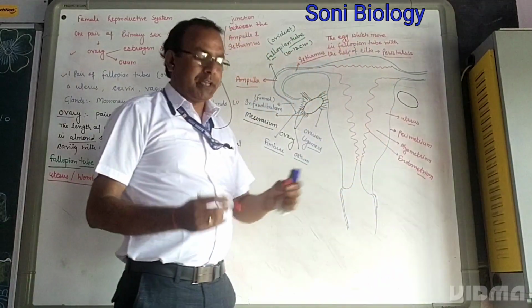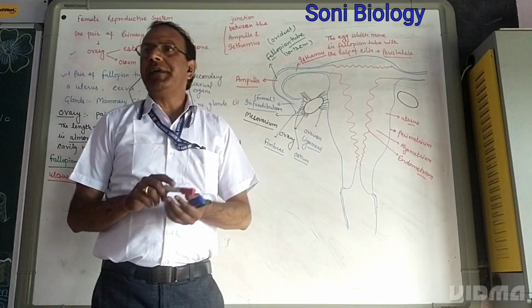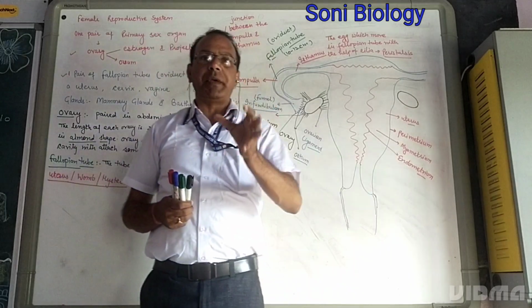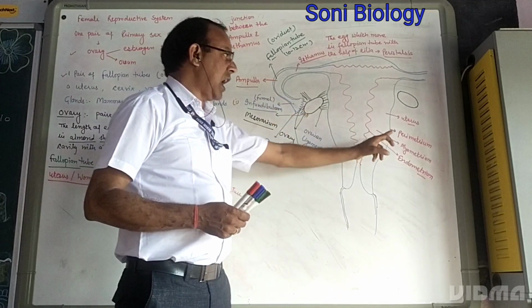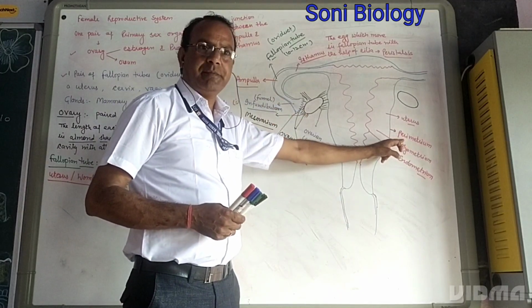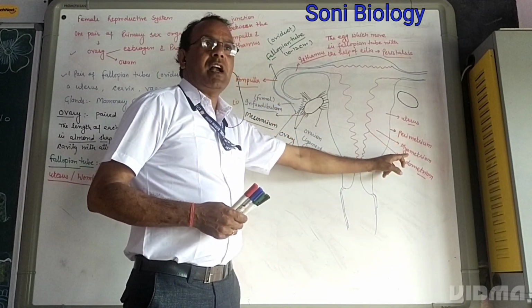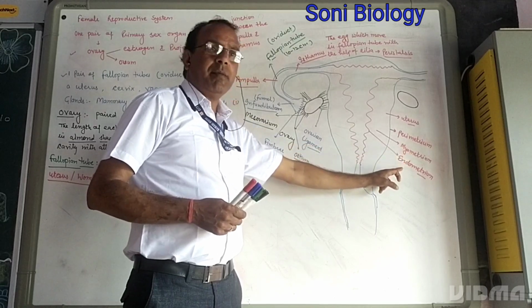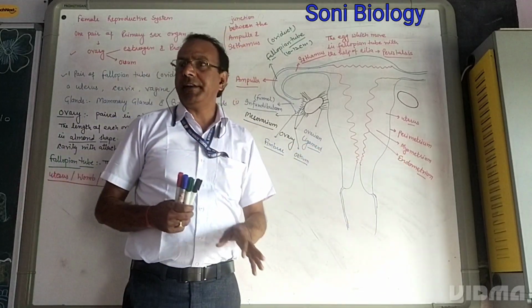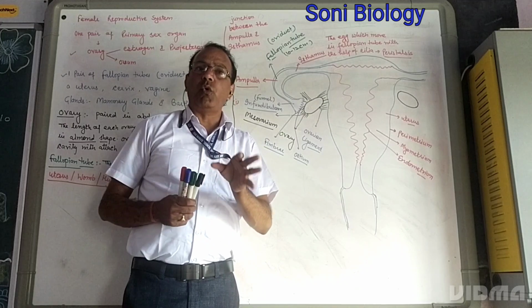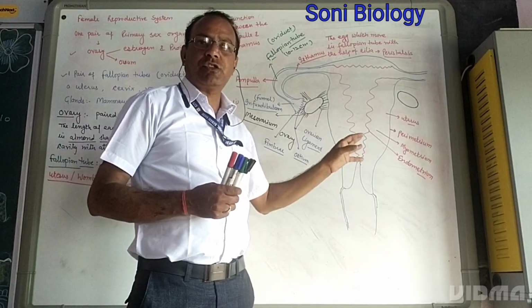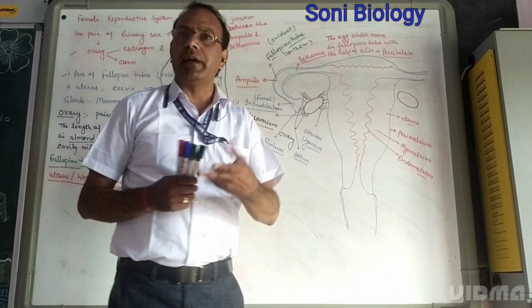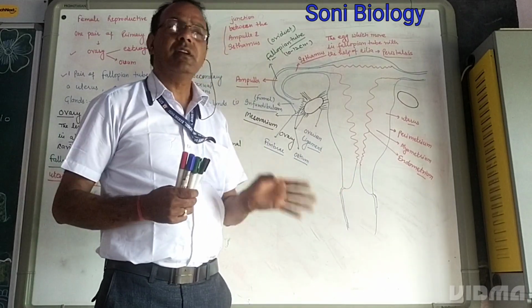We discussed that the uterus is a hollow inverted pear-shaped structure, also called the womb or hysteria. The uterus is covered with three membranes. The outer membrane is called the perimetrium, the middle membrane is called the myometrium, and the innermost membrane is called the endometrium. The endometrium shows many cyclic changes. It means that when the menstruation cycle takes place, the endometrium also breaks down. That we will discuss later.